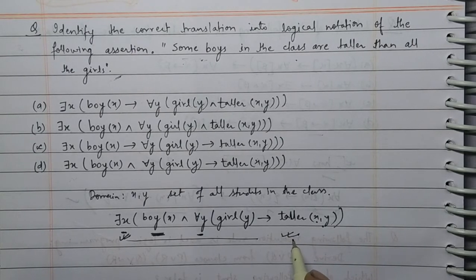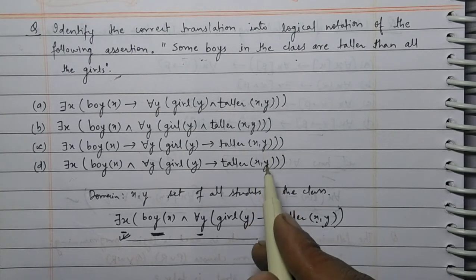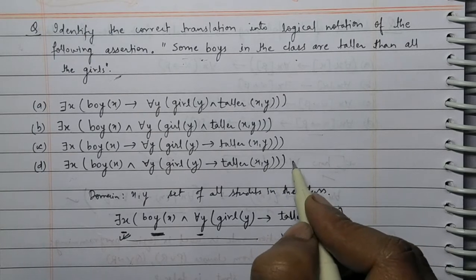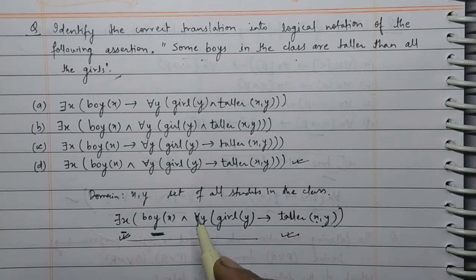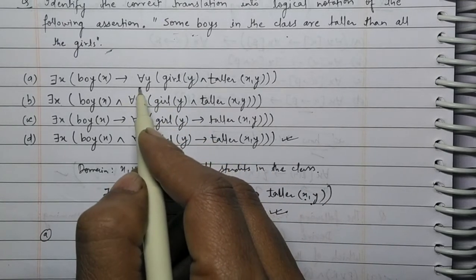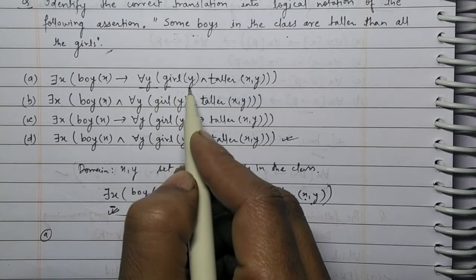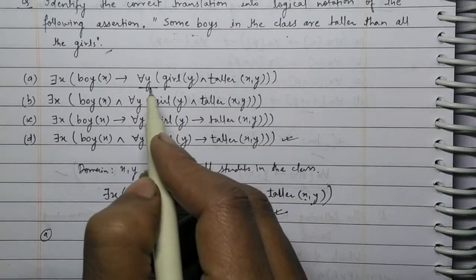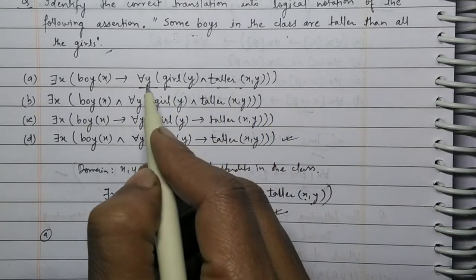It is analogous to, I think, option D. Now see how the other options are wrong. In option A, it says for all y, girl y and taller.